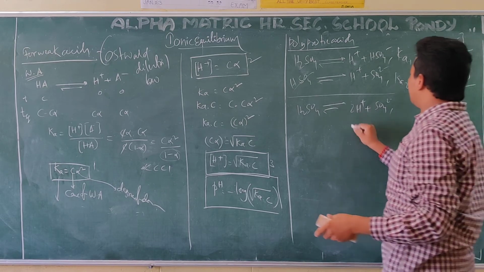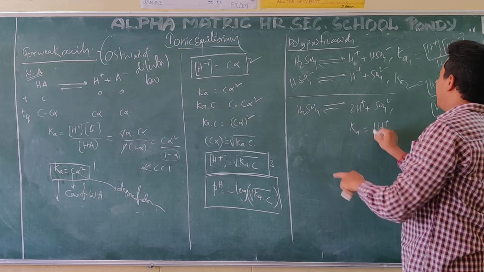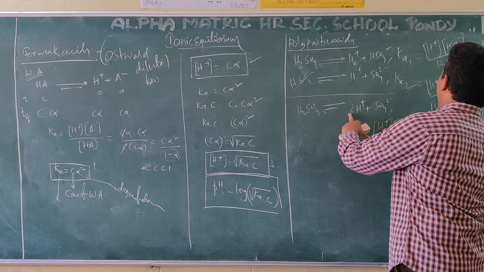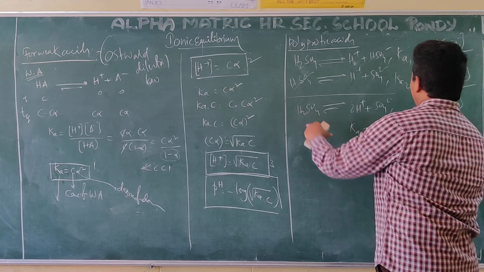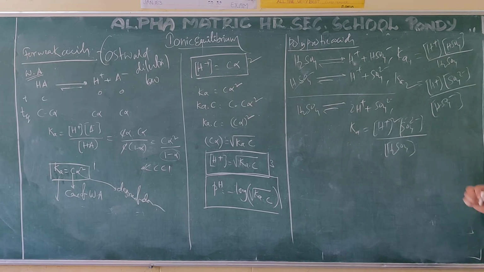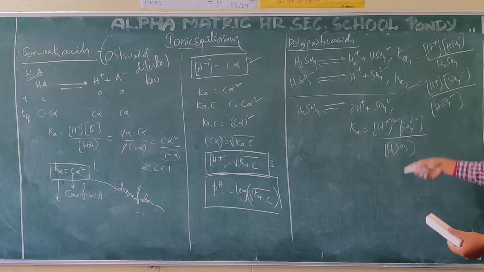Here we get some overall Ka: H plus concentration power 2 into SO4 2 minus by H2SO4. What is the relation now between K1, K2 and Ka? What is the relation between these two?